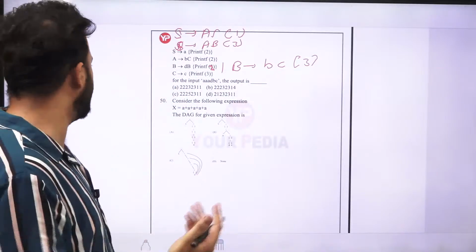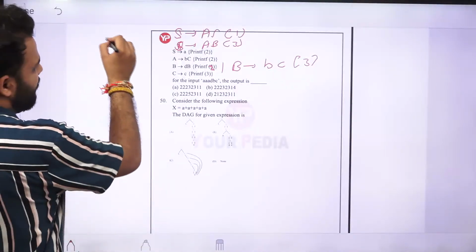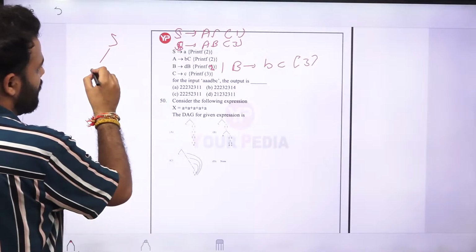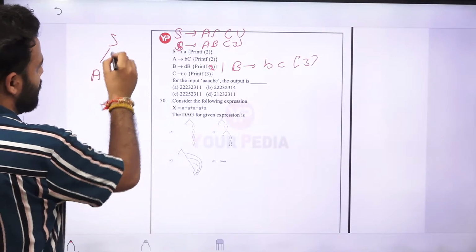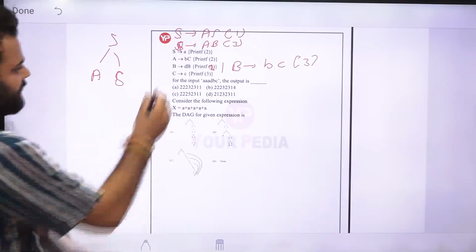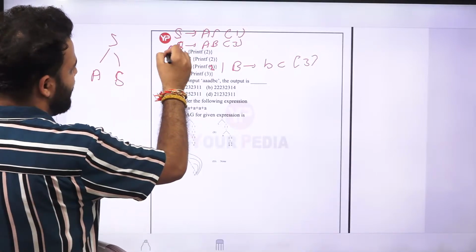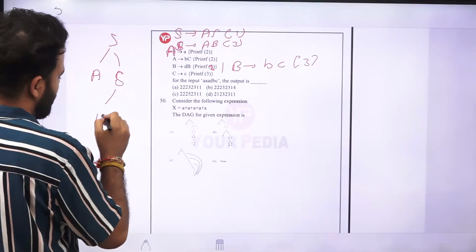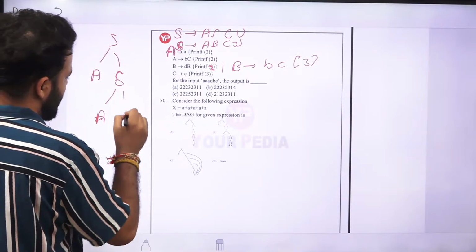So we have to again make a tree for it. First of all, S will make AS, and this production is A. Again, one more change. This is A to A. So we will make S to AS, again S to AS.